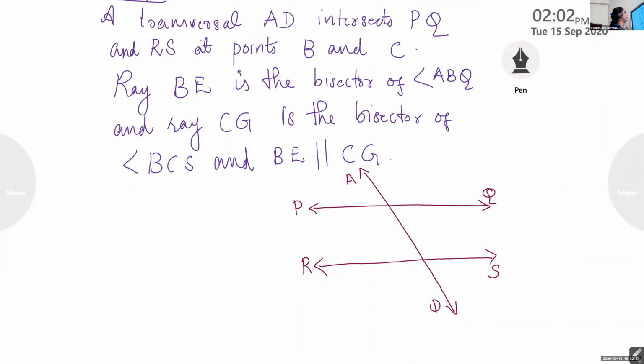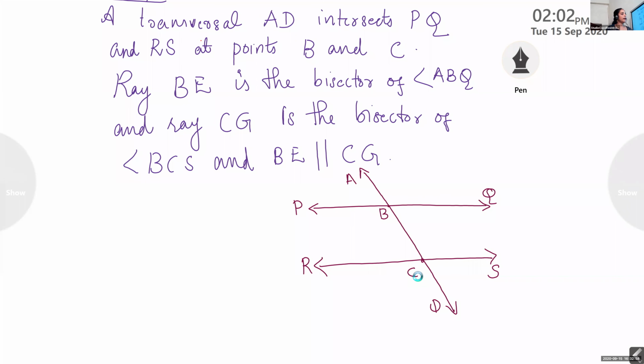AD intersects PQ and RS at the points B and C. So AD intersects PQ at the point B and RS at the point C. According to the instructions, we have to draw the figure. There are two lines. It is not given that they are parallel. We have to prove that they are parallel.